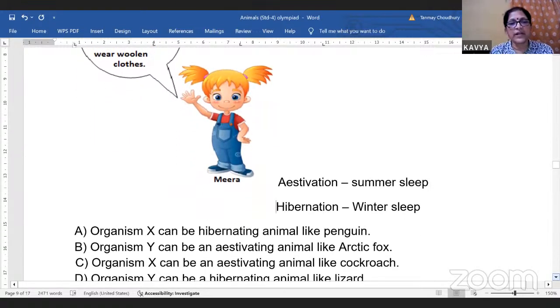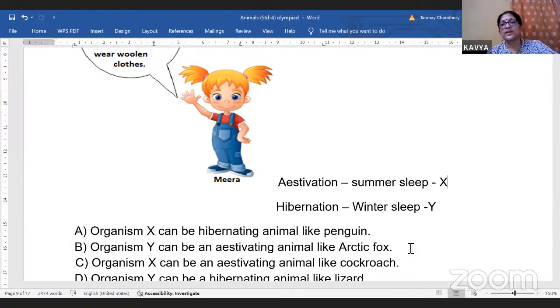Now let us see. Organism X can be hibernating? No, because organism Y is hibernating and organism X is estivating. Organism X can be hibernating like penguin. Penguin hibernates, but then X goes into summer sleep. So this is wrong. Penguins do not undergo summer sleep. Organism Y can be estivating like Arctic fox. Arctic fox stays in the Arctic region, polar region, so it cannot be estivating. There will be no summer sleep for Arctic fox.